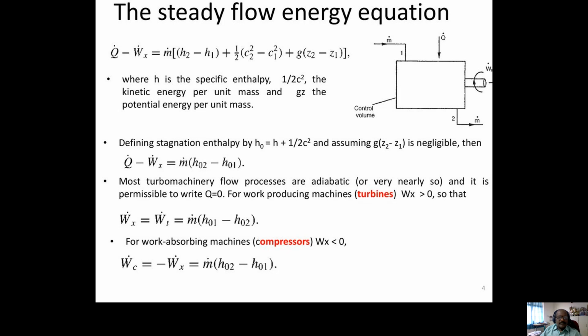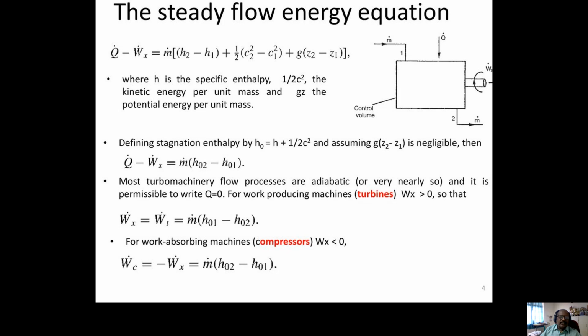So H plus half C square we can take as H naught. H naught is nothing but stagnation enthalpy. And assuming that Z2 minus Z1 is negligible, since input and output are taken at the same height, we can convert this equation to Q minus W equals m into H02 minus H01.